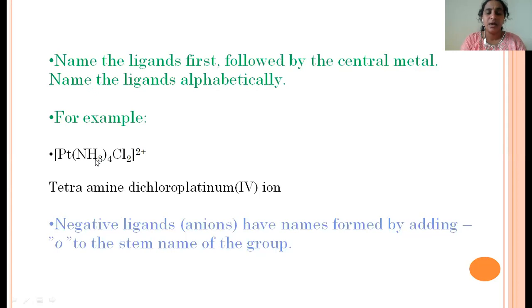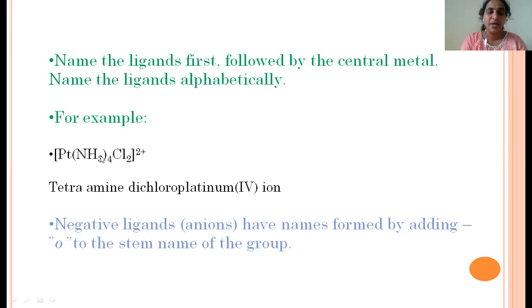Here, this is ammonia, which is a neutral ligand, and this is chloride, which is a negative monodentate ligand. So here, two types of ligands are present. According to IUPAC nomenclature, first we have to write the ligand name, then the metal name. But among these two ligands, we write first the one that comes first alphabetically.